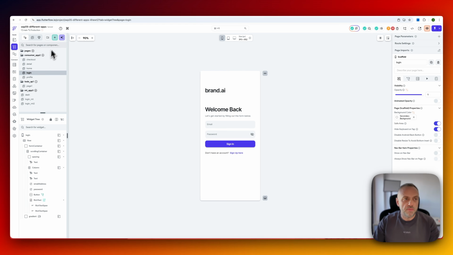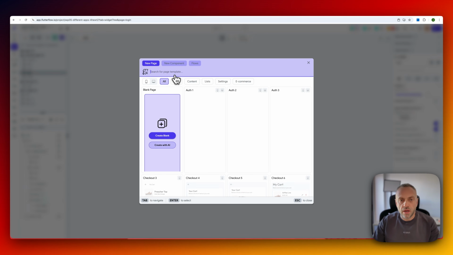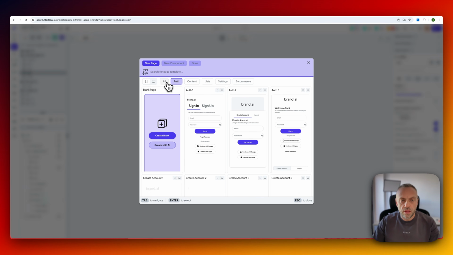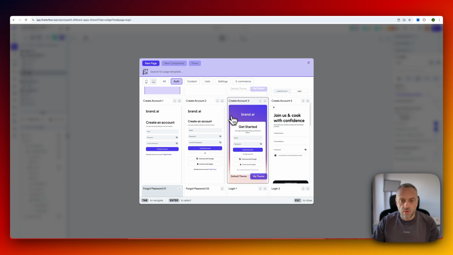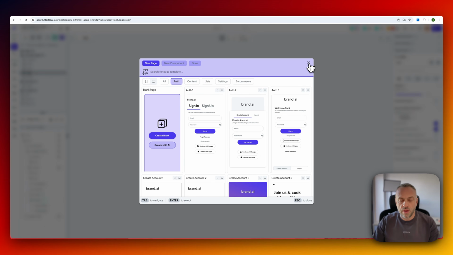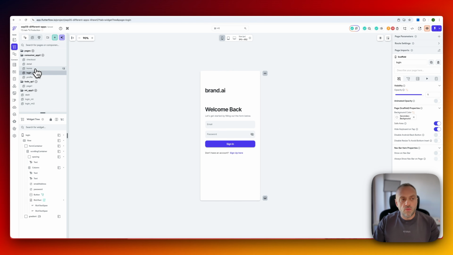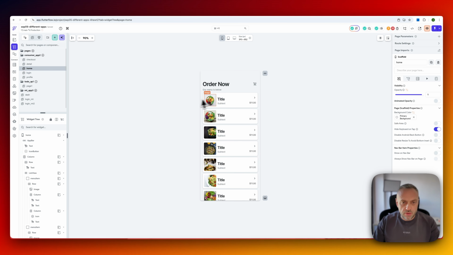First, you need a login, and you can simply click over here and you can go into auth, and you're going to be greeted with a bunch of these templates that you can use right away. Very, very cool. And once the user logs in, they're going to be redirected to their home screen. This is also a template, right?